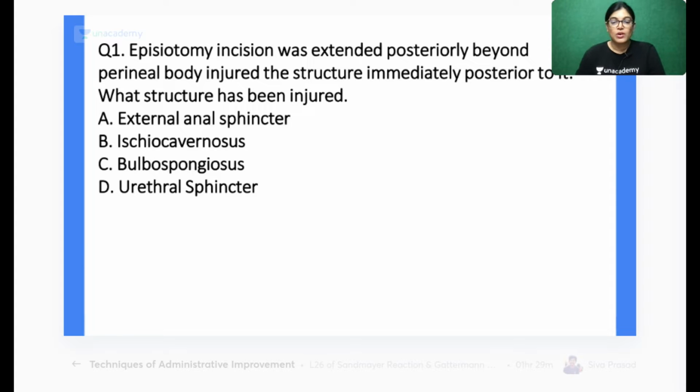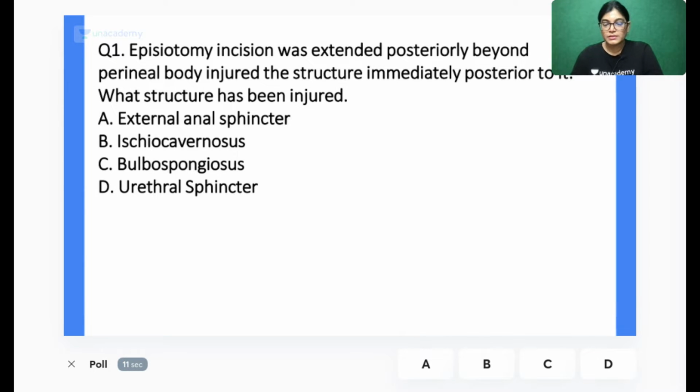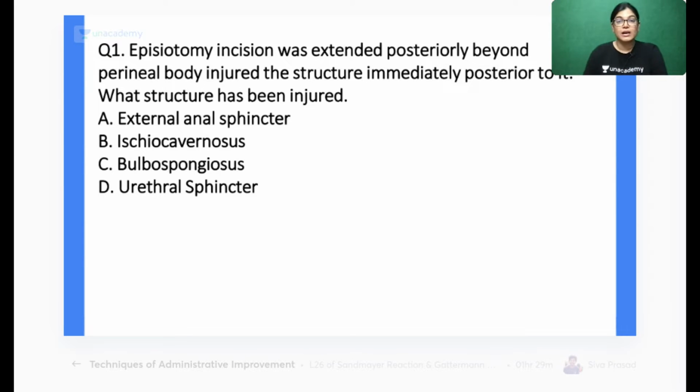Okay, so we have got 4 options. All the best. You will get 15 seconds. All of you do give the answers in the poll. Okay, and your time starts now. Okay, so very good. All the students have given the right answer. So best of luck. Very good.